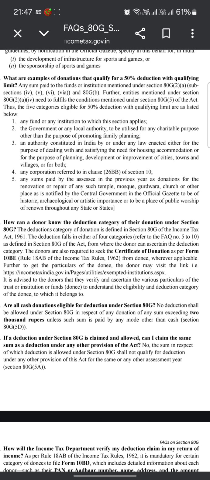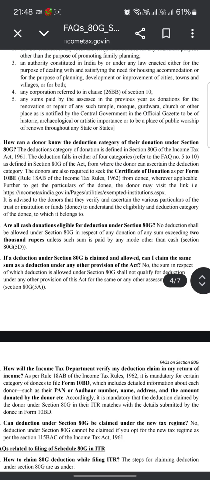Section 80G(5D). If a deduction under Section 80G is claimed and allowed, can I claim the same as a deduction under any other provision of the Act? No. A sum in respect of which deduction is allowed under Section 80G shall not qualify for deduction under any other provision of this Act for the same or any other assessment year.